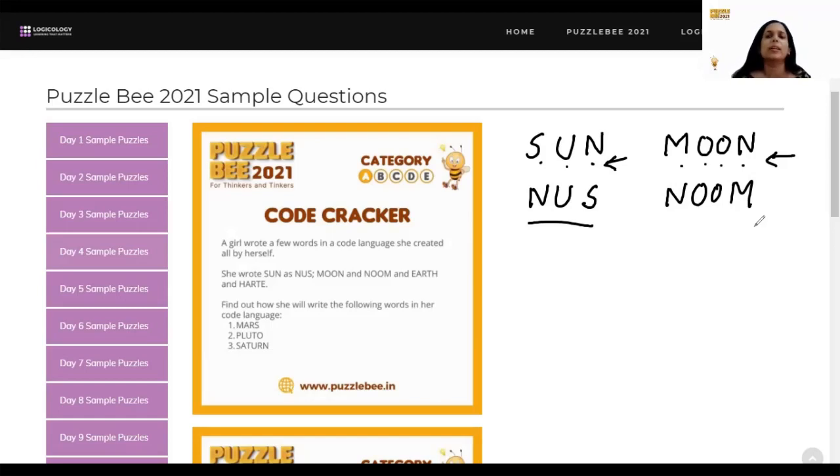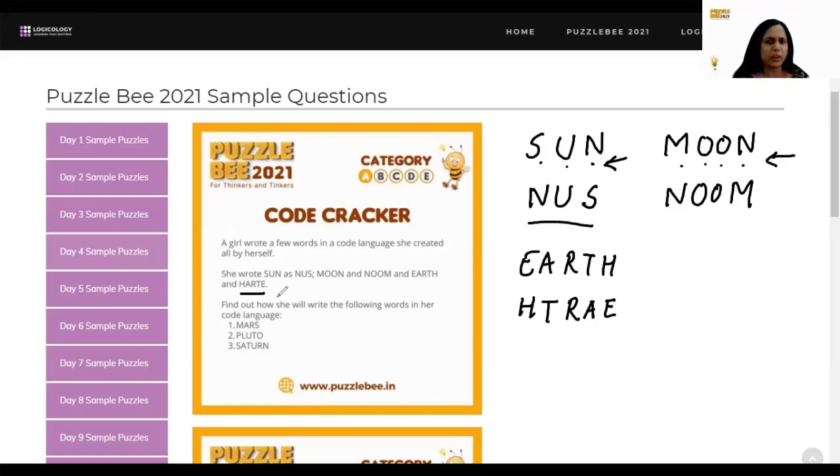So instead of writing the spelling in the left to right order that we always do, she has probably written them right to left. Now let's see if that happens for Earth as well. So Earth. Now if I have to write it in the reverse order, what will I have to write? I'll have to write H first. Then comes T, then R, then A, and then E. Is this what she has? No. She has written Earth as H-A-R-T-E.